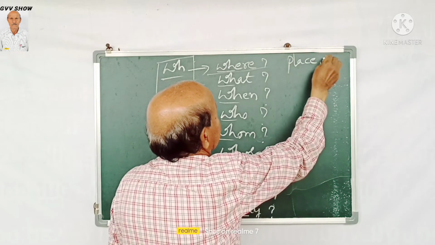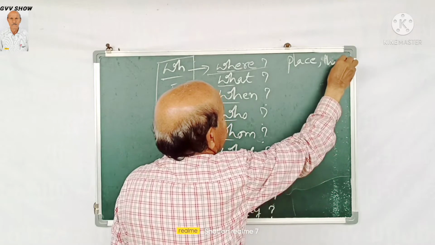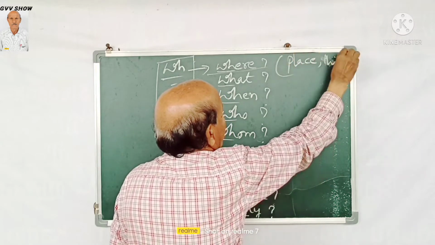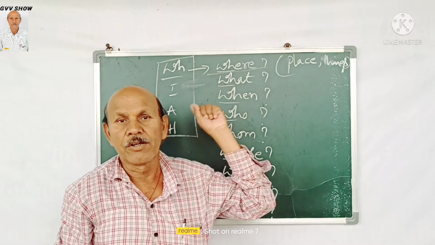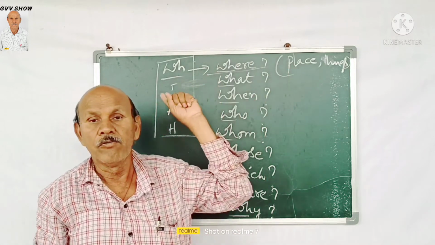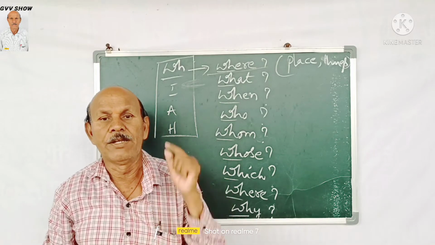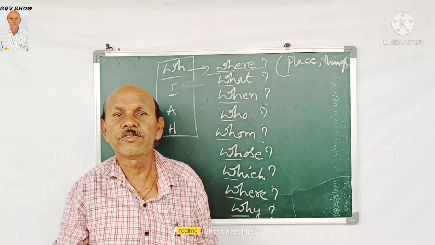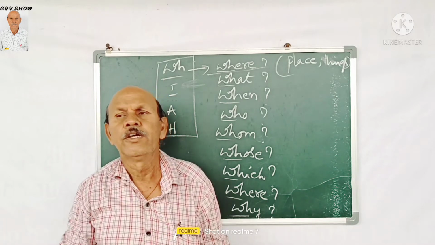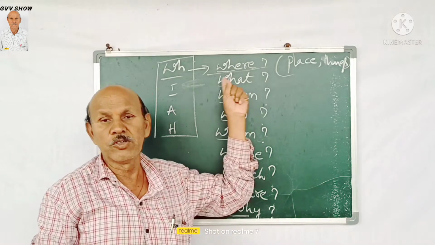Place and things. Regarding place and things that you are asking about, you must use where. Where is your village? Where is your book? Where is your pen? Where is your father? Where is your mother? Where is your brother? Where is your sister? All these questions regarding place and things, you must use where.